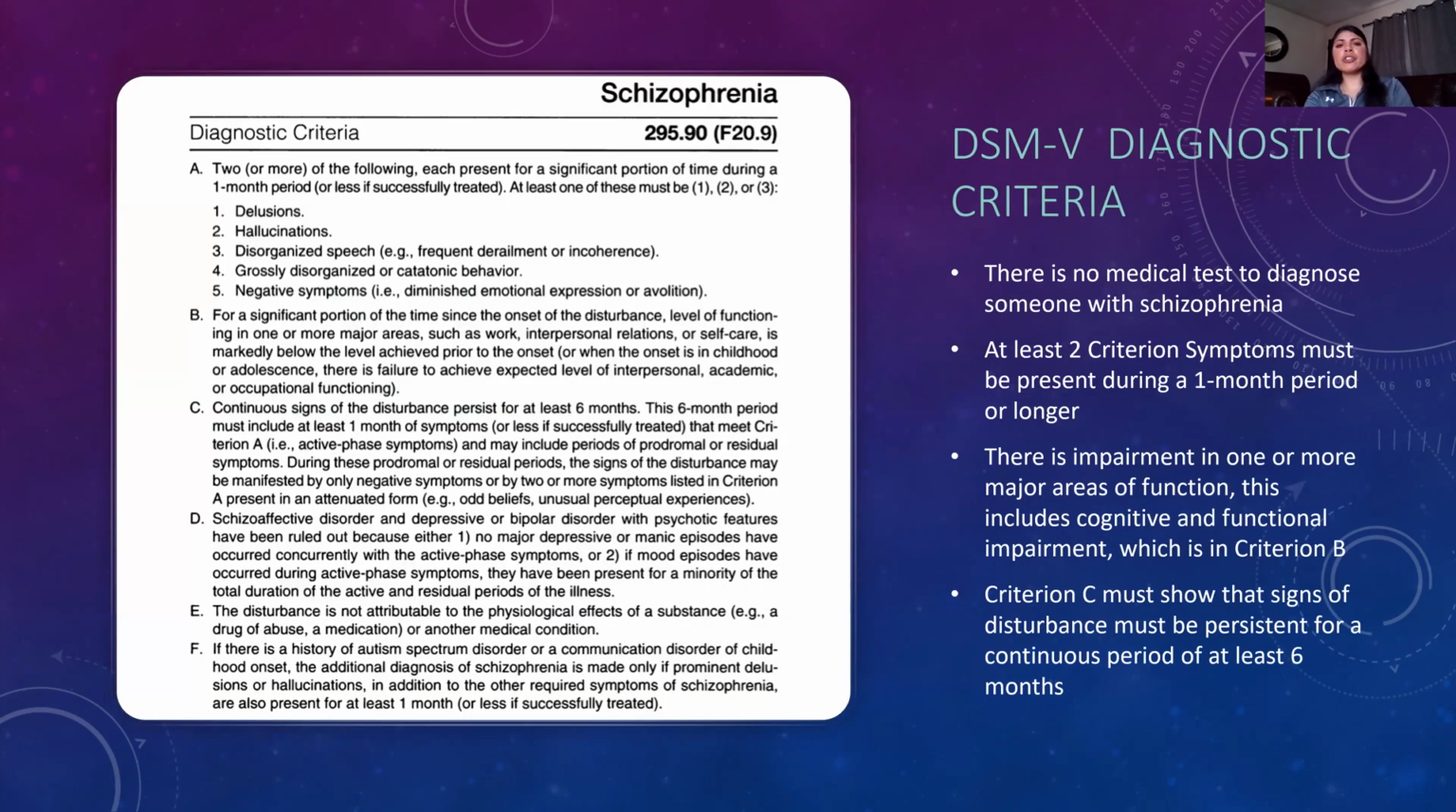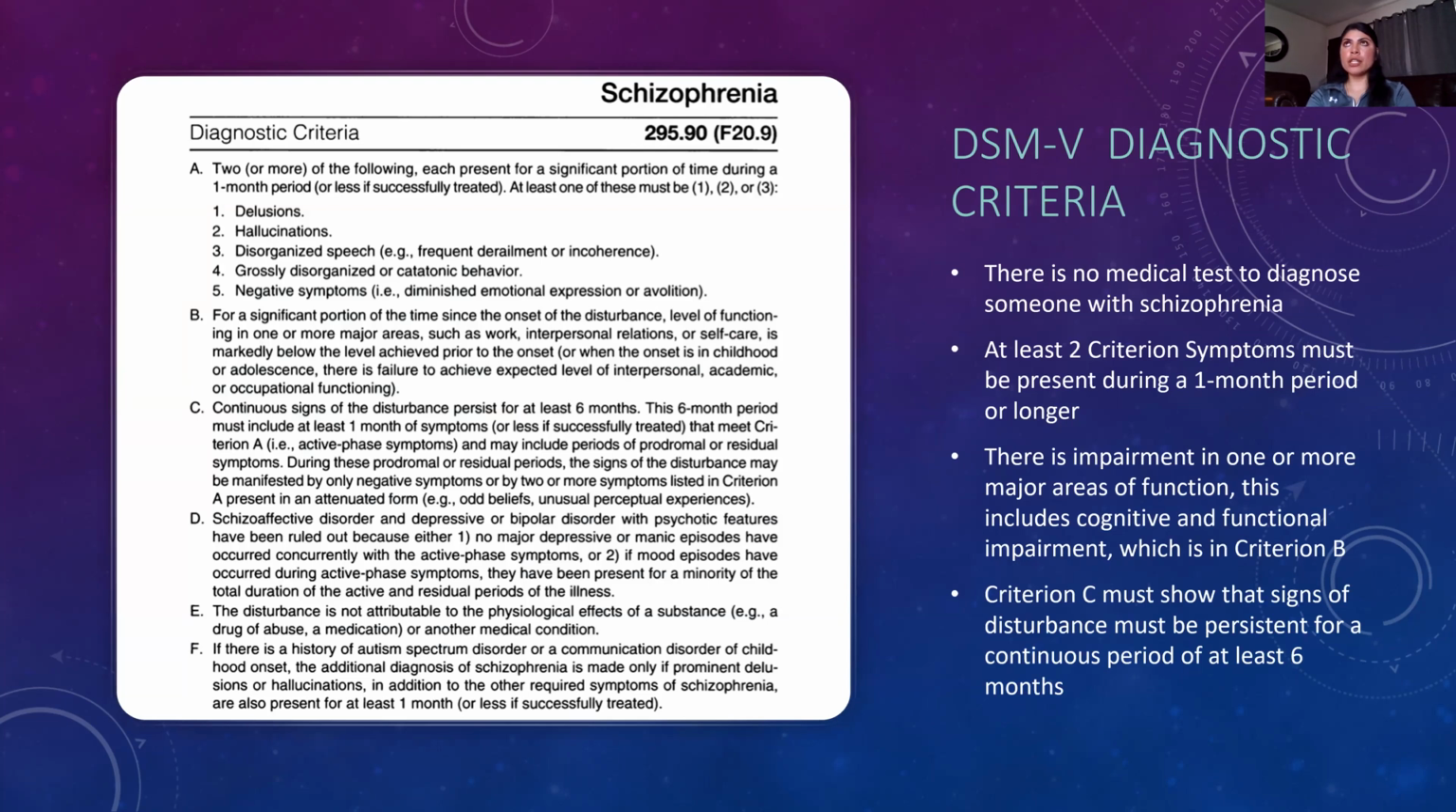And here's a picture of what the diagnostic criteria would look like in the DSM-5. It gives us sections A through F. In order to qualify and be diagnosed for schizophrenia, there need to be at least 2 symptoms present during a 1-month period or longer from criterion A.